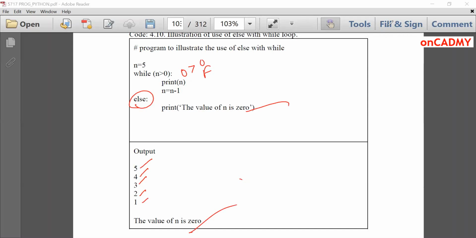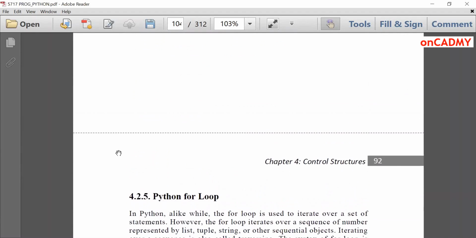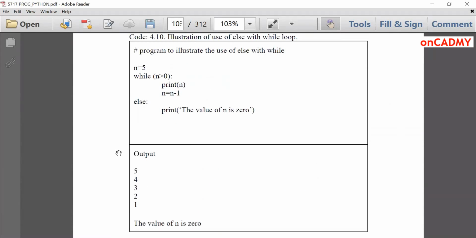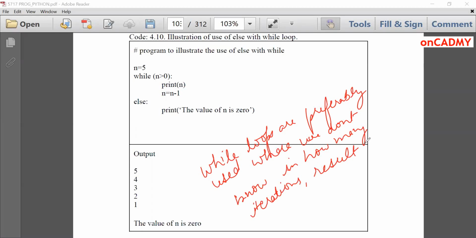So this is all about while statement. It is very important. And one thing that I want to tell you is in which case we should use while loop. While loops are preferably used where we don't know in how many iterations the result will be computed.